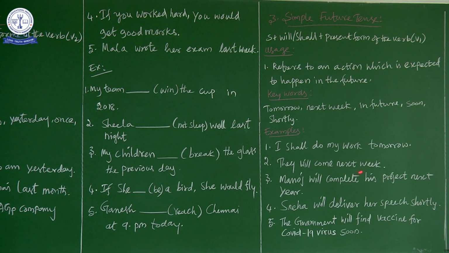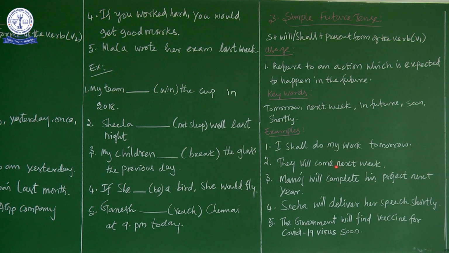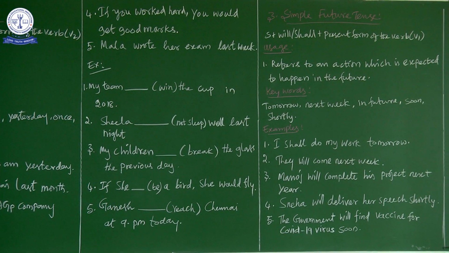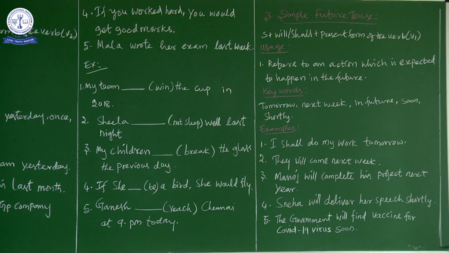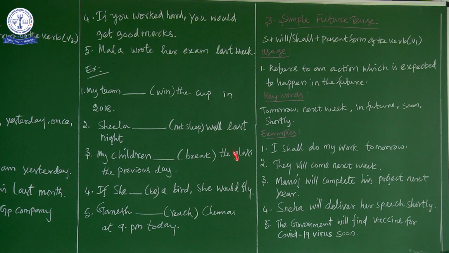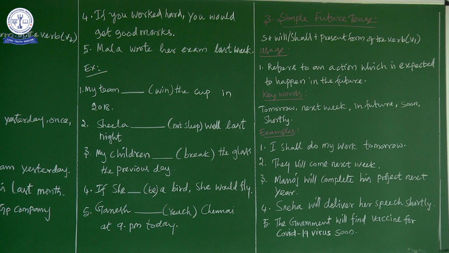They will come next week. Now, what is the keyword here? Next week. The word next refers to future. So, they will come next week. The third one, Manoj will complete his project next year. What is the keyword here? This next year is the keyword. That refers to the simple future tense. So Manoj will complete his project next year.